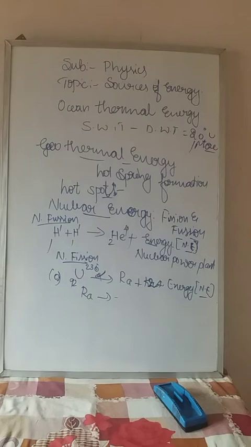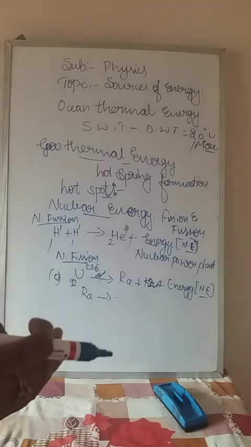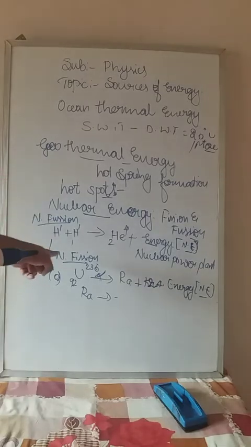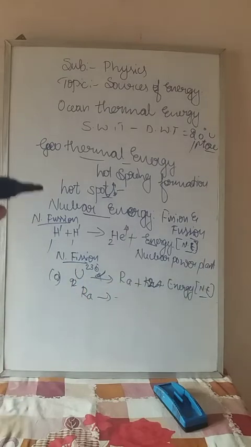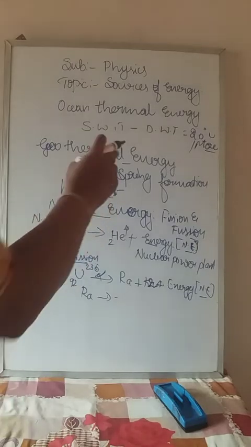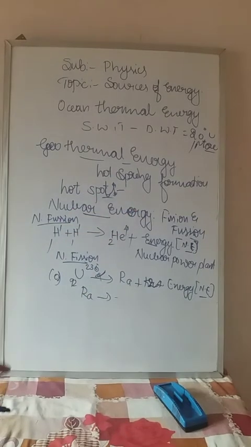Even till today, newborn babies are born handicapped because of the fission of heavy nuclei like uranium. That is a good example of how harmful nuclear fission is. The energy generated by nuclear fission or fusion is called nuclear energy.